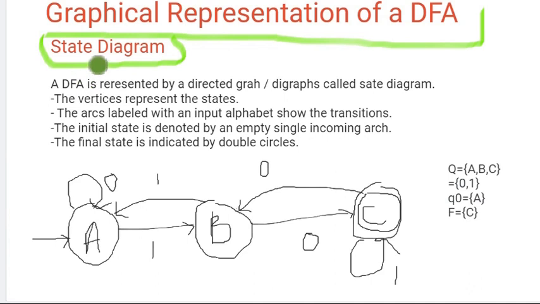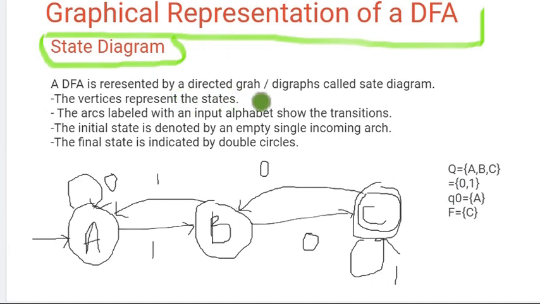The graphical representation is also called a state diagram. Up to this point it is clear that deterministic finite automata means for every input there will be only one path. Multiple paths are not possible in DFA. Only one path. That is the main important base of DFA.